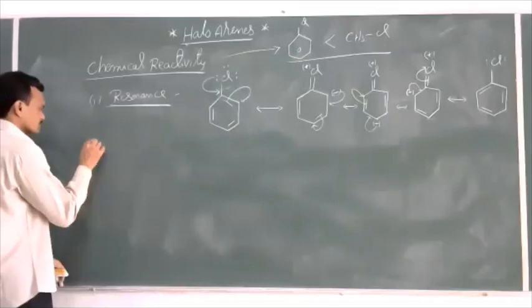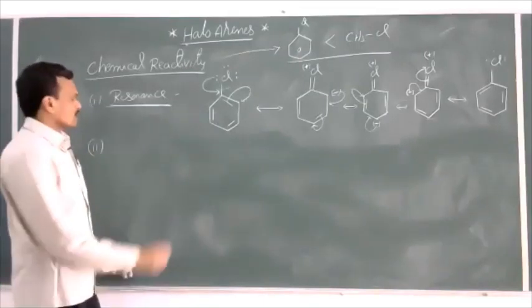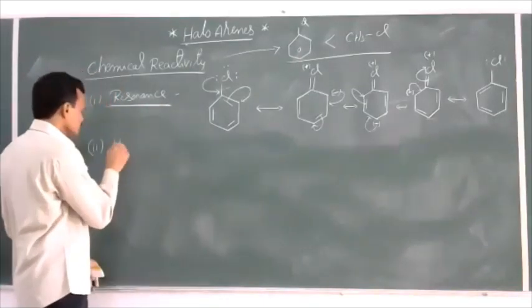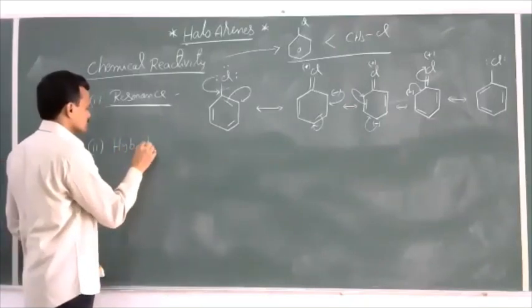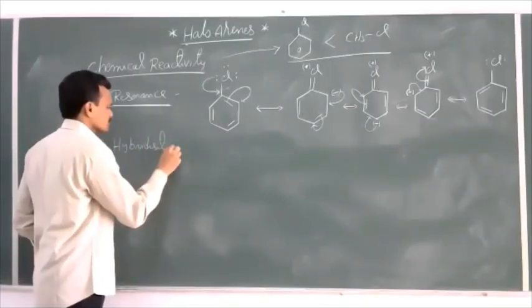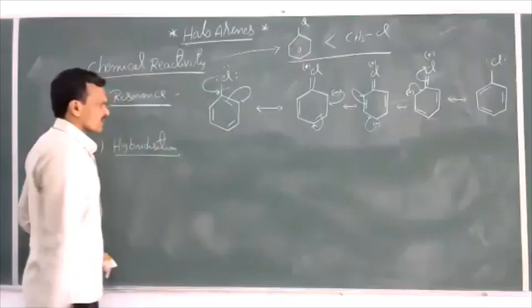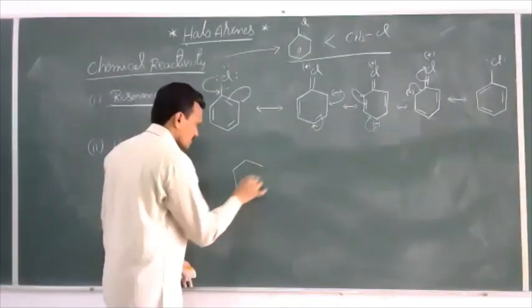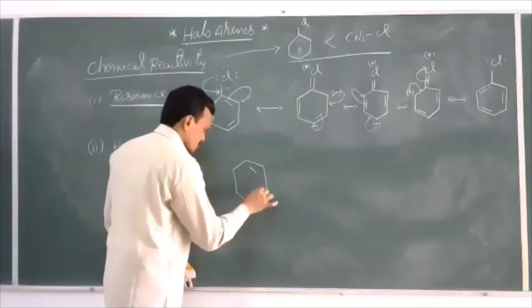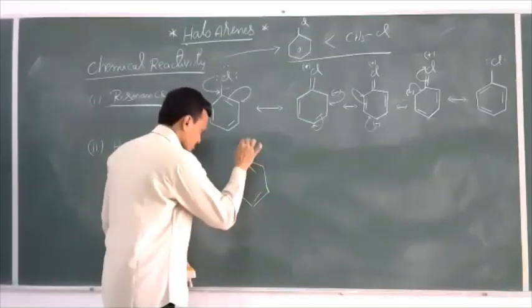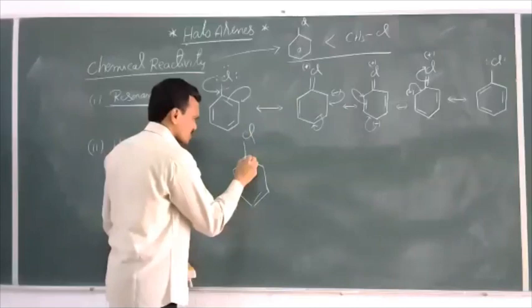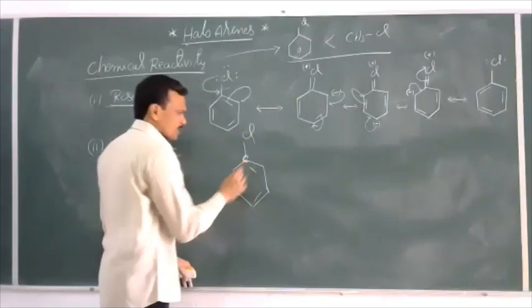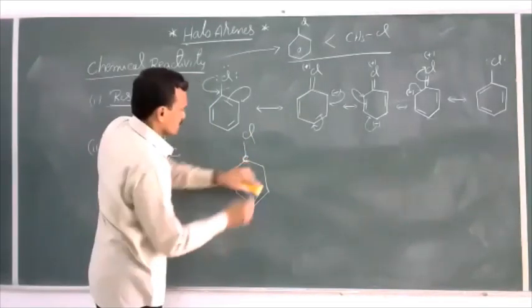Second one, hybridization. So one more factor is hybridization. If you take a haloarene, Cl, C. See, what is the hybridization of this carbon atom here?